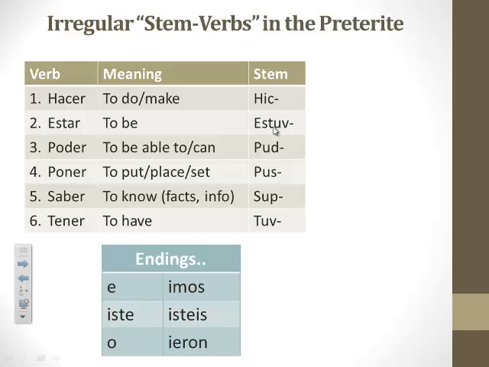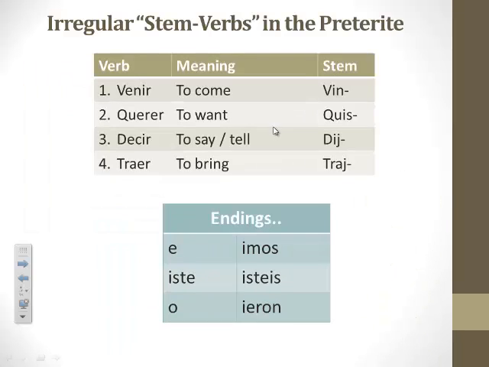Look at your note guide, verbs 7 through 10. We're going to complete this chart by filling in the meaning of each of those verbs and its irregular stem. All right, first verb I want to talk about is venir. Venir means to come. Its irregular stem is VIN. Verb number 2, querer. Querer means to want. Its irregular stem is quis, Q-U-I-S.